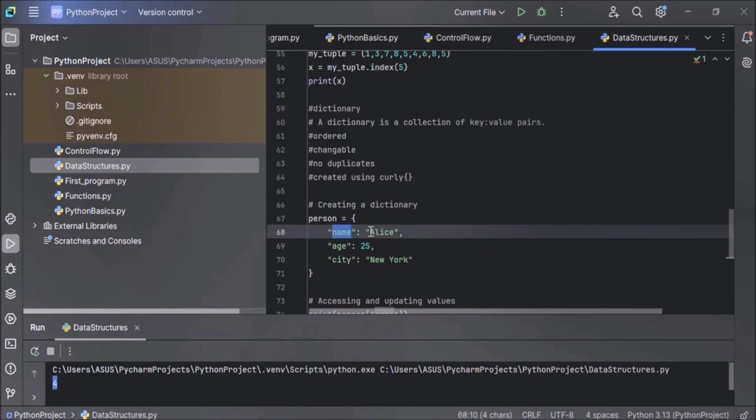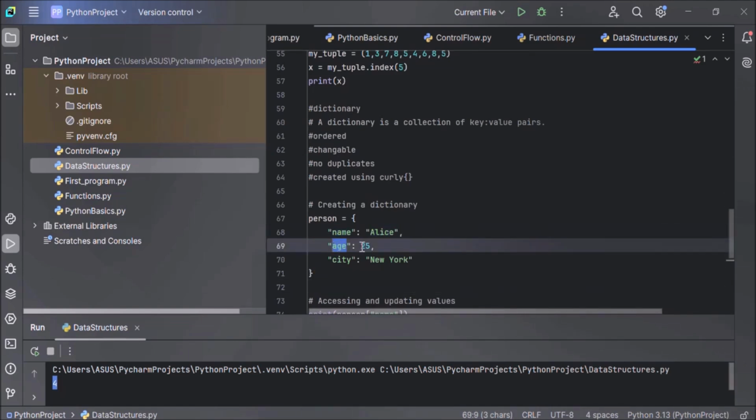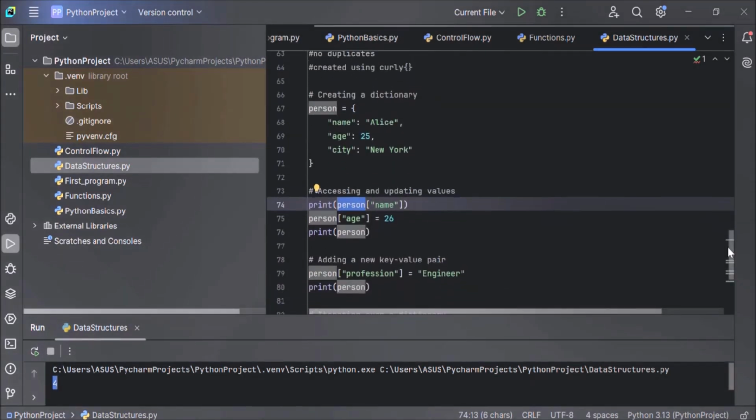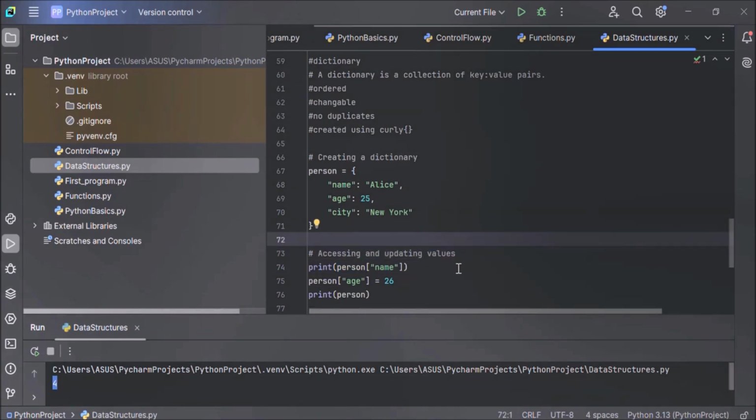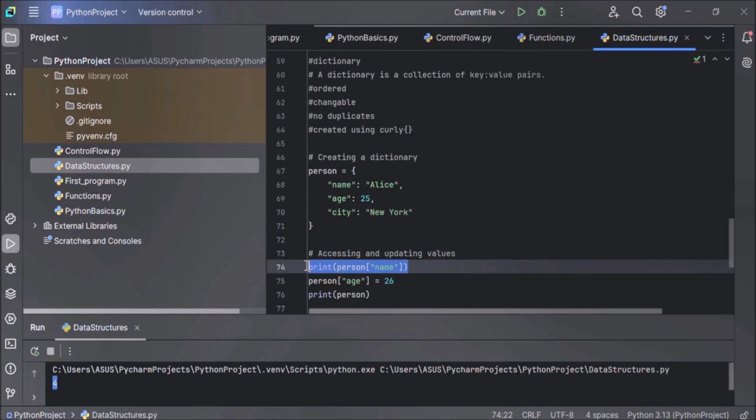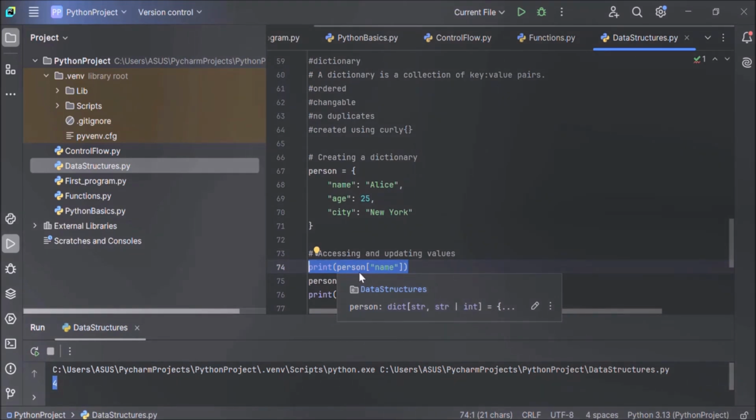Like here, name has string data, age has numeric data. So keys are unique and they can have any data type. Now, how to access dictionaries? You can access a dictionary by its keys. You can access the value of a key using square brackets like we are doing here. Here we are accessing the person dictionary's name key. This statement will display the value stored in the name key.